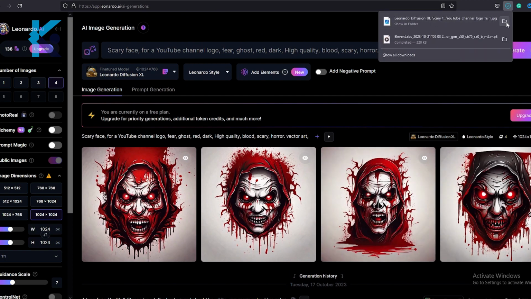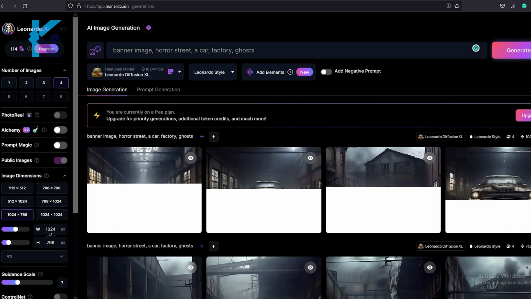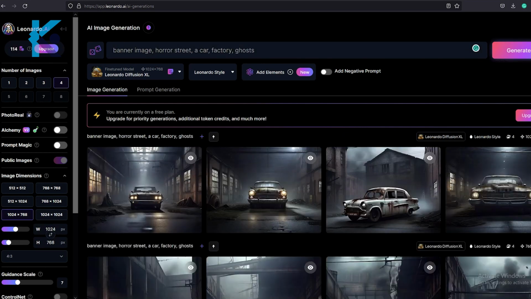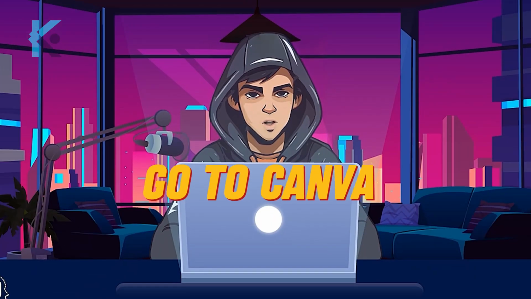Now, just like this, let's create a banner image as well. Like we did before, you can type the attributes you need for this. You can use your own imagination. I will use something that has a horror background, with a car. Something like this. After you generate the image, go to Canva.